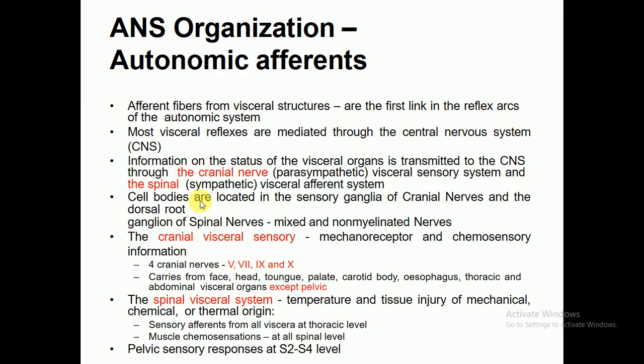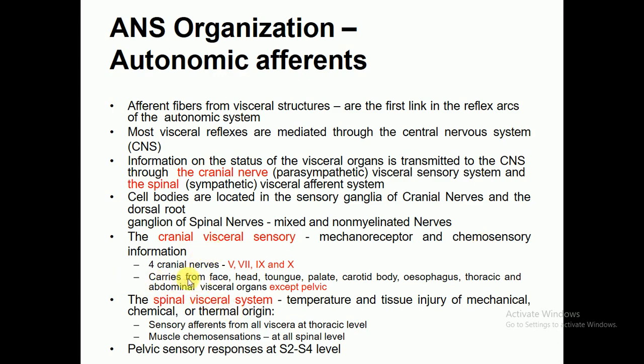As we know, the cell bodies are located in the sensory ganglia of the cranial nerve and the dorsal root. The ganglion of the spinal nerves is mixed and non-myelinated, which I have already explained. The cranial visceral sensory system carries mechanoreceptor and chemosensory information.